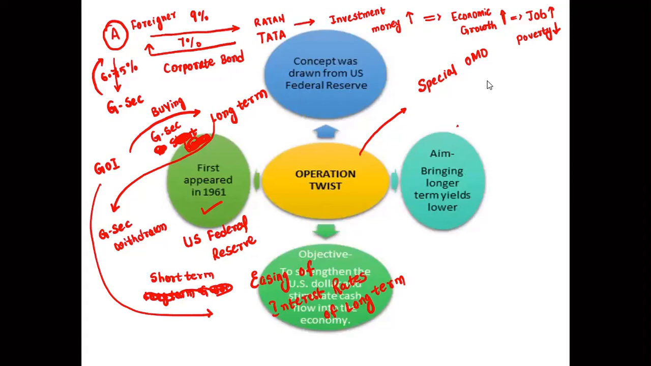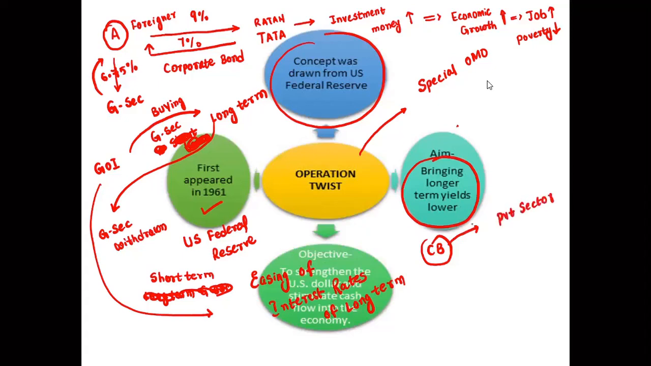The commercial banks' aim is to bring long-term yield lower. The concept was drawn from the US Federal Agency, with the objective to strengthen the US dollar at that time and stimulate cash flow in the economy. Same thing happens here. Our commercial banks are reluctant to lend money to the private sector. They are not giving the money. Why? Because of the problems of bad loans, NPAs, they are unable to give.